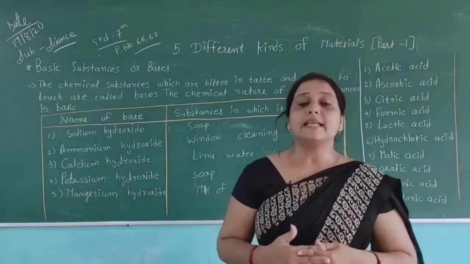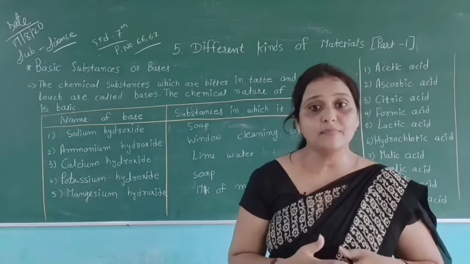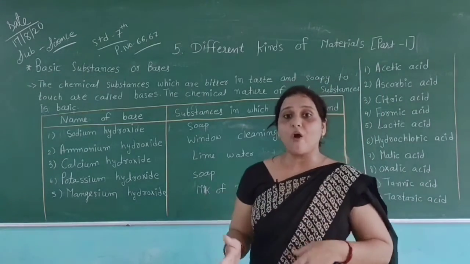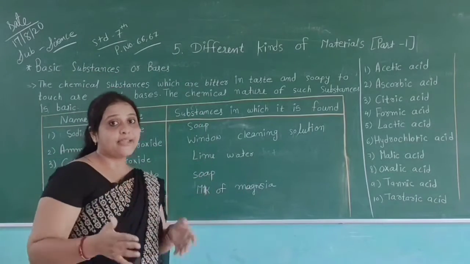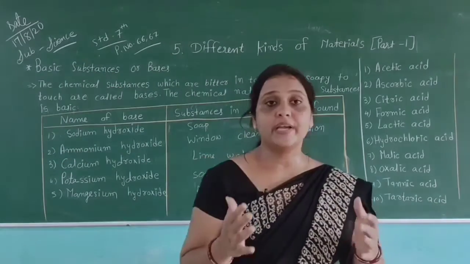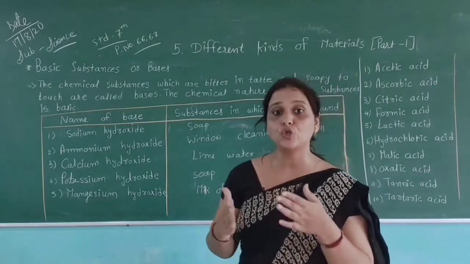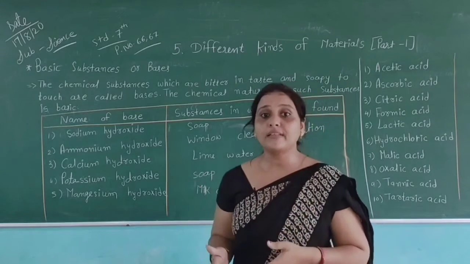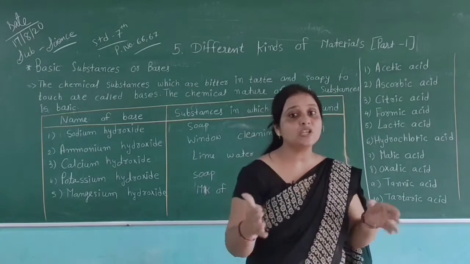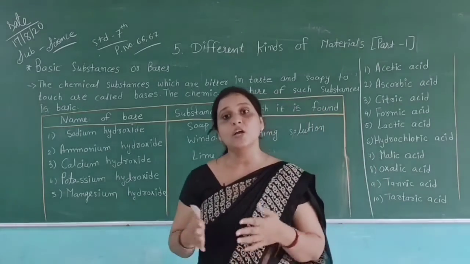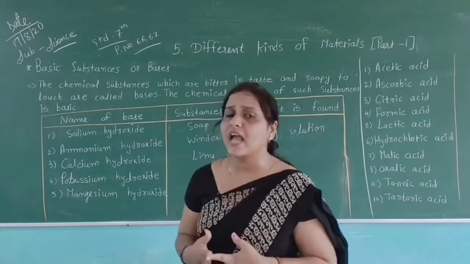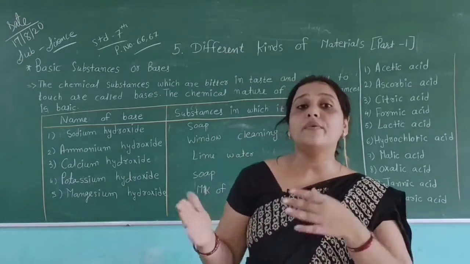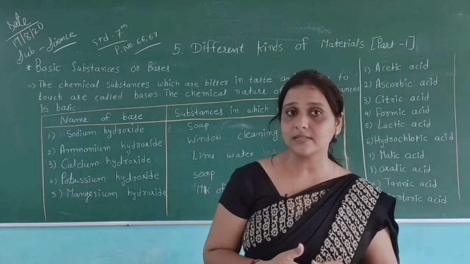Our next topic is indicators. It is not possible to taste each and every substance to identify its chemical nature. It is not easy for us to taste everything, because the food we eat has different tastes because of the chemical substances.